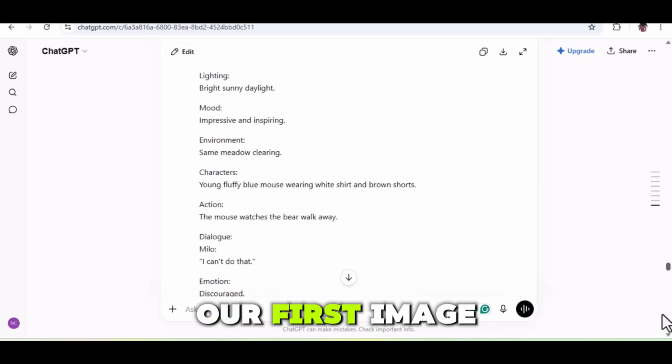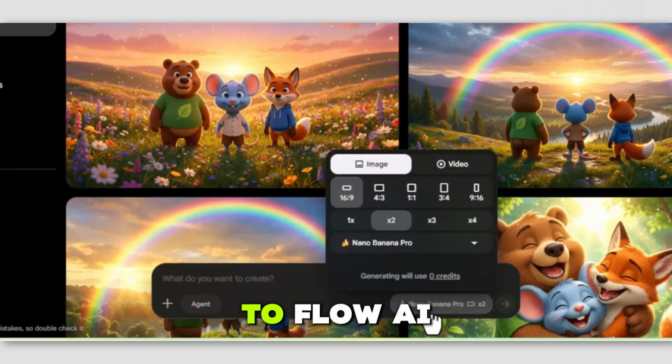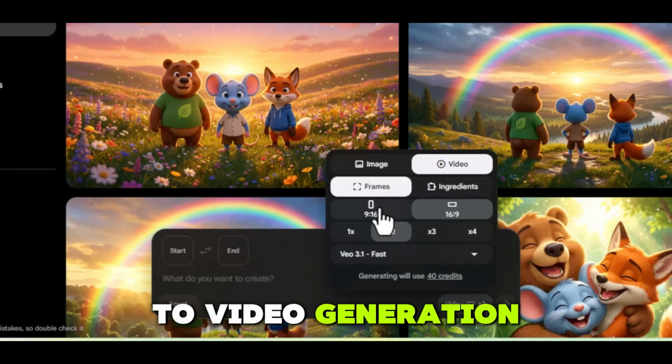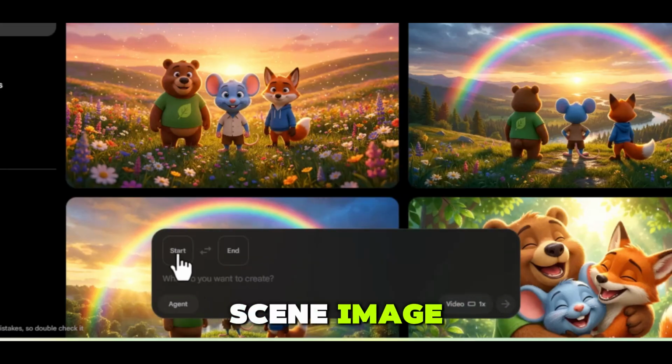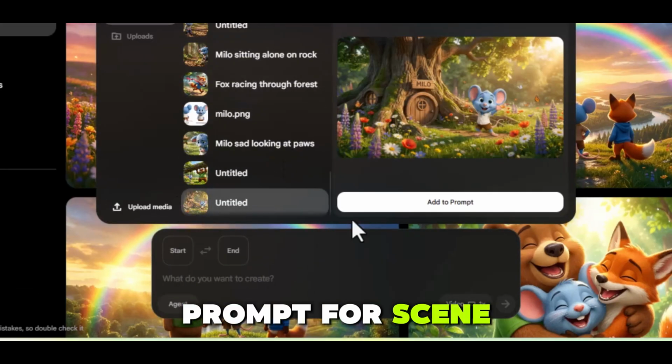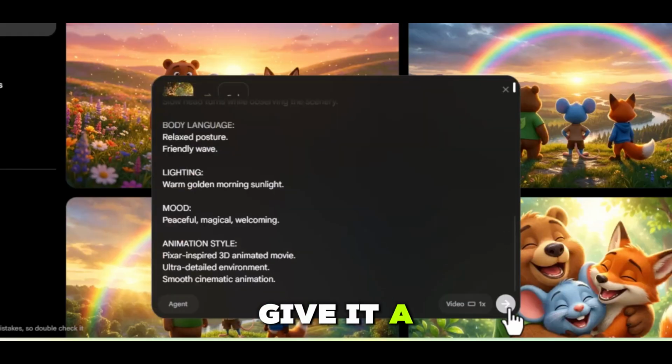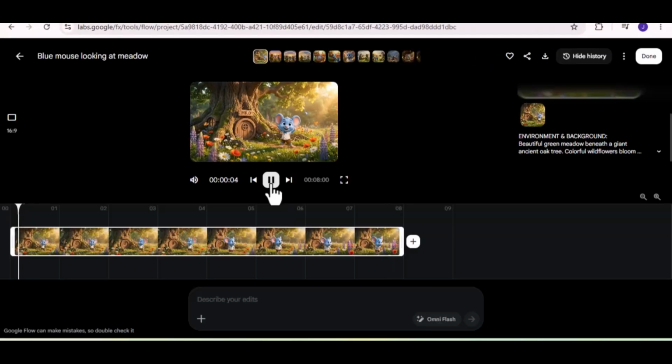Now let's bring our first image to life. Head back over to Flow AI. This time, switch from image generation to video generation. Upload your first scene image. Copy the animation prompt for scene 1, paste it into the prompt box, then click Generate. Give it a moment and watch what happens.